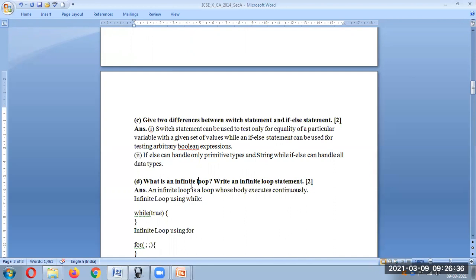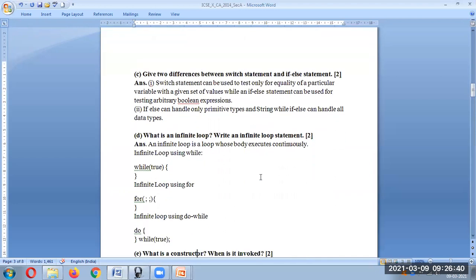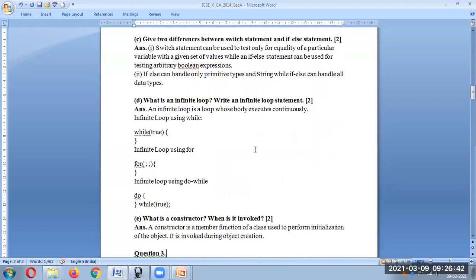What is an infinite loop? An infinite loop simply means there is no end of the loop. Okay, that will be considered an infinite loop. So here, as you can see, while true, true means there is no ending condition over here, so this will go on till the end. Then we have for, here there is no ending condition. Okay, here while true means no ending condition, so this will continue into an infinite loop.